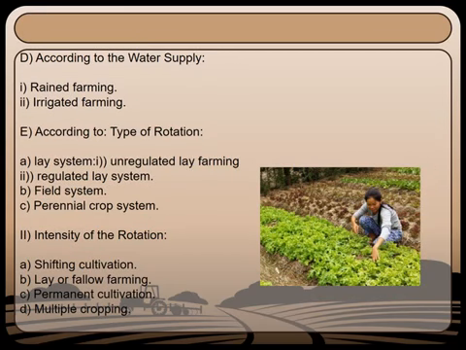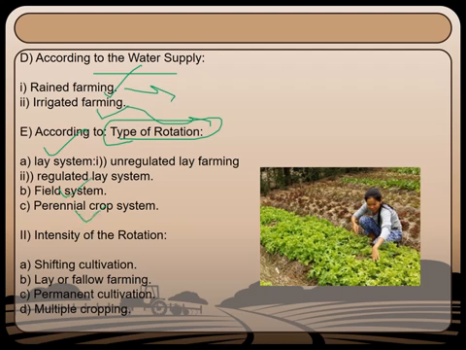And also according to the water supply, they are classified into two types of farming, that is rainfed farming and irrigated farming. Rainfed farming depends upon the rain, and irrigated farming mainly depends upon the irrigation channels. And also depending upon the types of rotation, they have been classified into ley system, field system and perennial crop system. We'll discuss one by one later in our next lecture, so just need to know the classification alone right now.